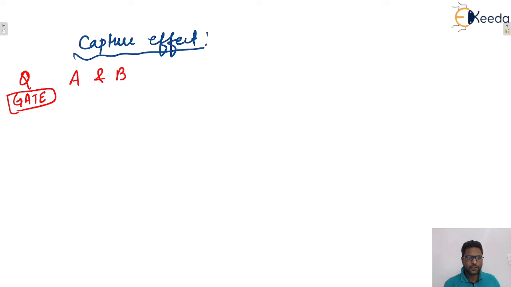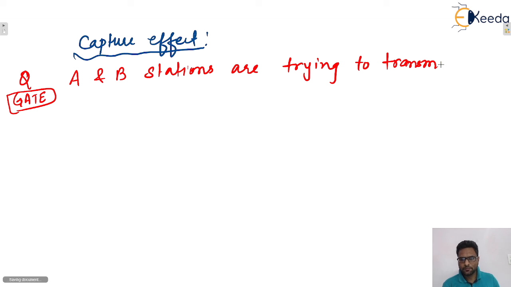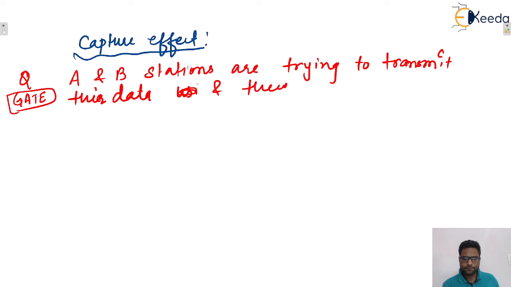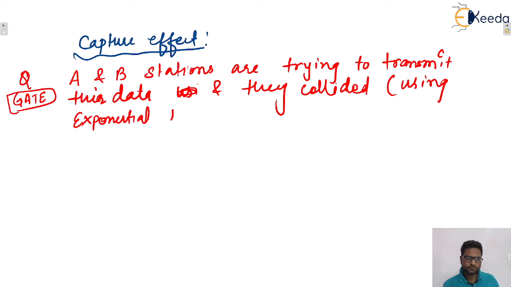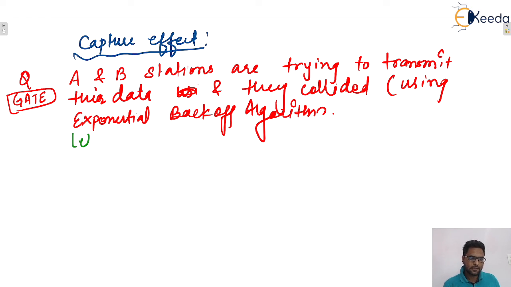A and B, two stations, are trying to transmit their data, and they collided, using the exponential backoff algorithm.